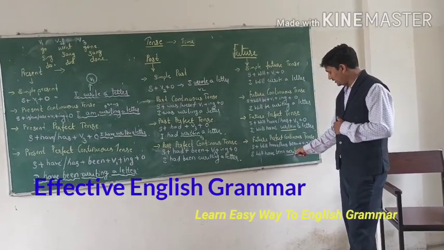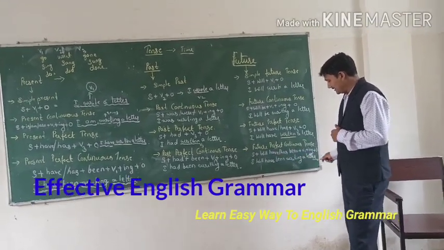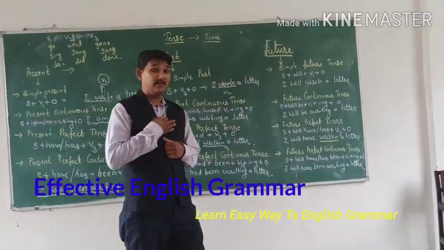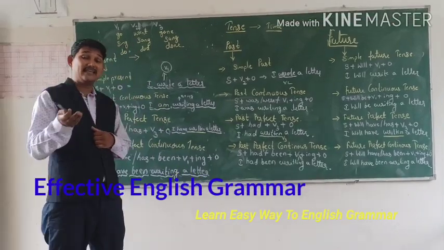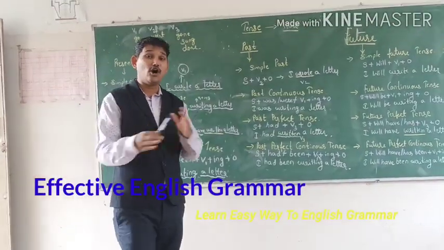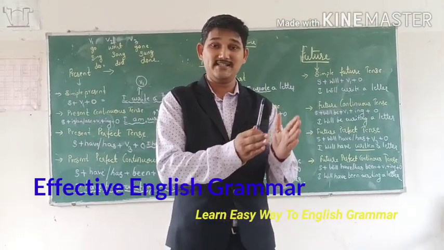I will have been writing a letter. I will have been reading a book. I will have been singing a song. I will have been doing the work. These all are future perfect continuous tense.